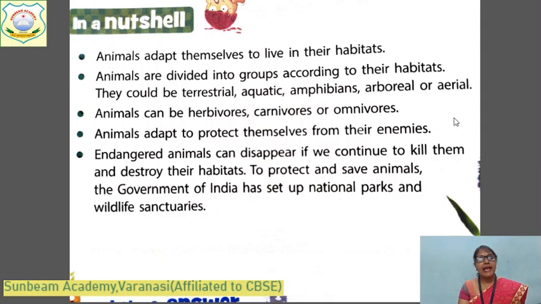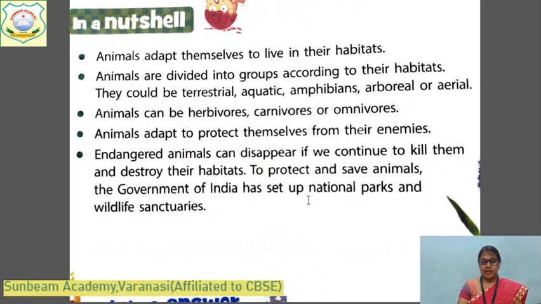To protect and save these animals, the government of India has set up some national parks and wildlife sanctuaries where they can live in their natural habitat. The government of India has also made many laws. Those people who sell the body parts of such animals will be punished.